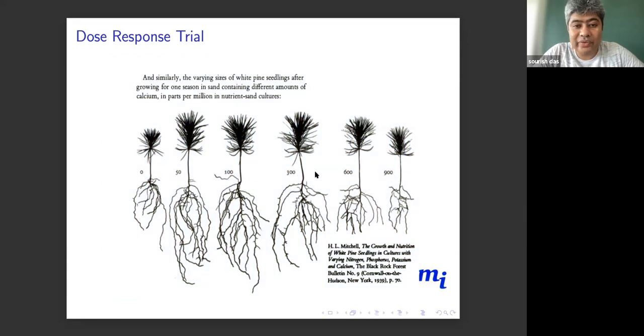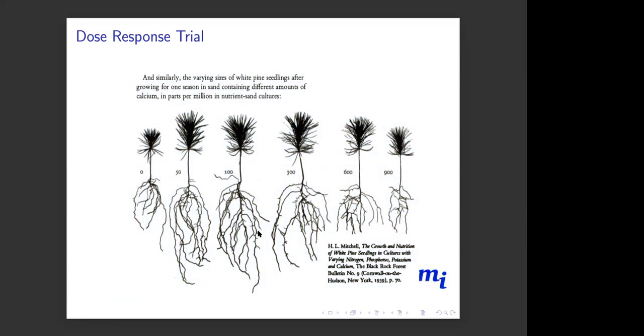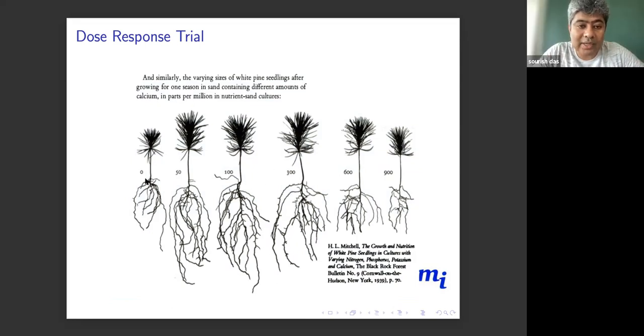And you can see that somewhere between 100 and 300, the optimal growth was found. If you have less calcium, that is not good. If you have too much calcium, that is also not good. Somewhere between 100 and 300, the response of the seedling to the calcium is the best.